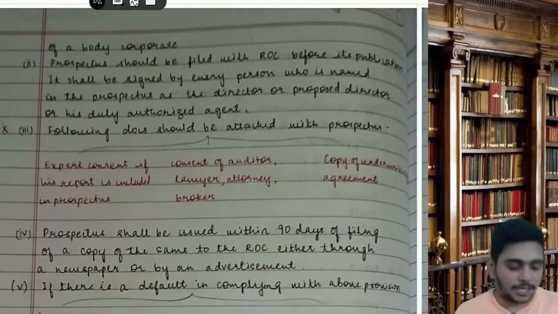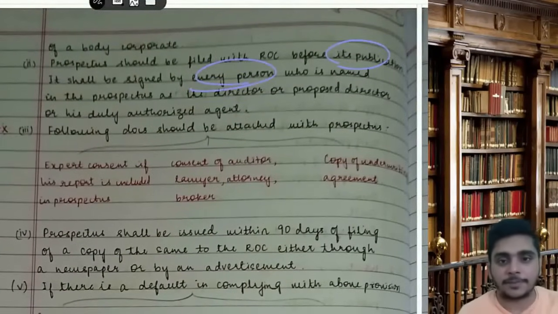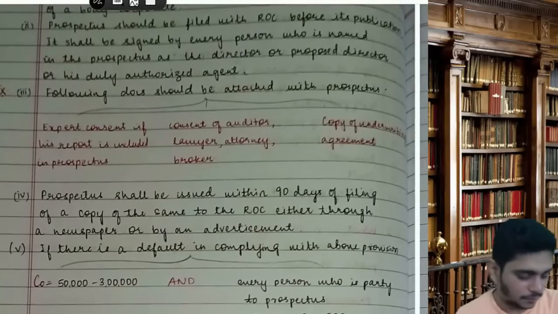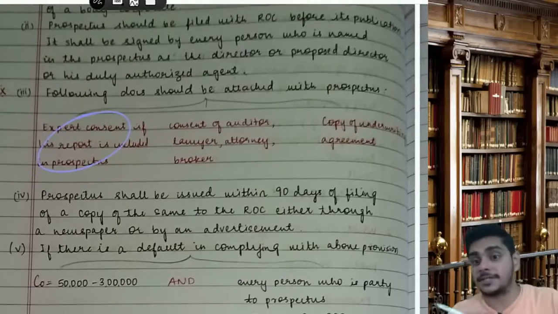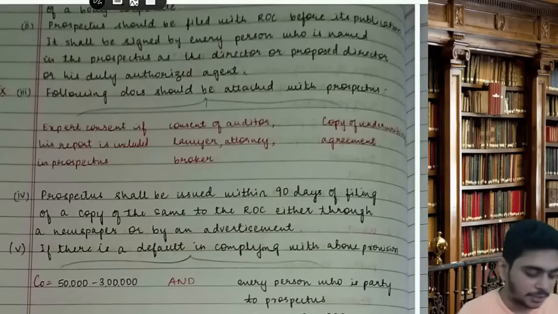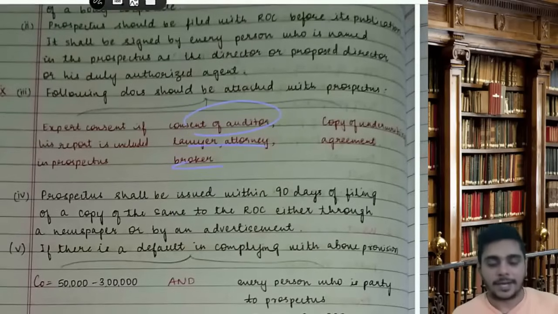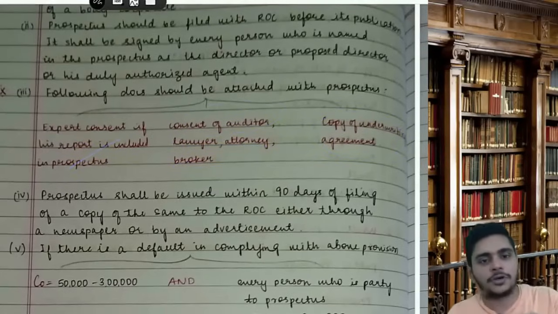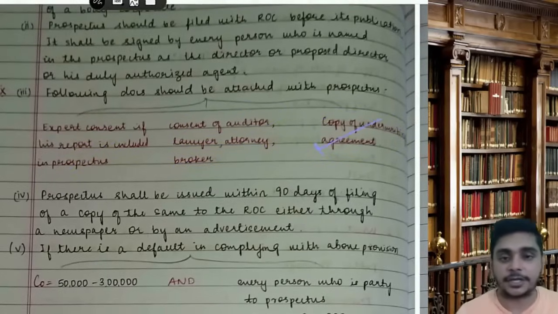Then it should be filed with ROC before its publication. It should be signed by every person who is named in the prospectus as either a director or a proposed director, or is a duly authorized agent. The following documents should be attached with the prospectus. What all? Expert consent, if his report is included in the prospectus. Number 2, consent of the auditor, lawyer, attorney, broker, and a copy of the underwriting agreement.